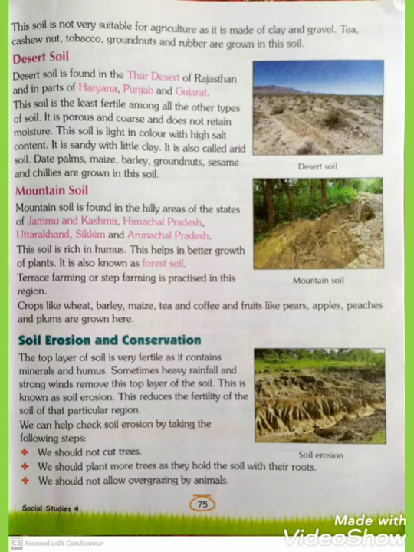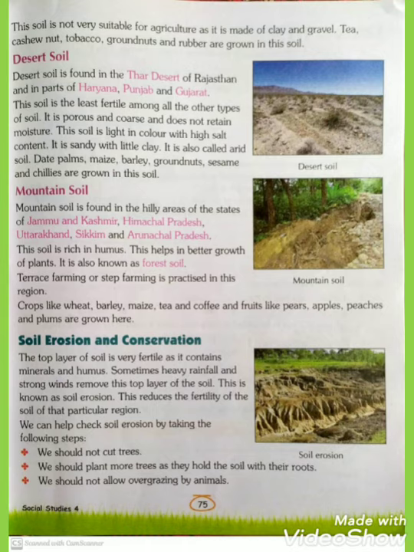Date palms, maize, barley, groundnuts, sesame and chilies are grown in this soil. Date palm is a type of plant and its fruits are used as medicine. People use juice from the date palms for cough and breathing problems.